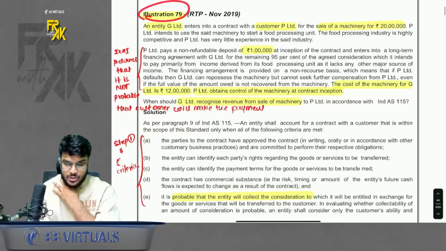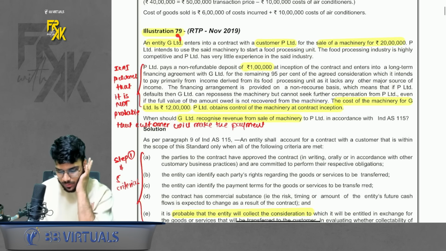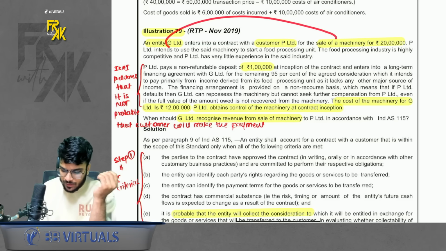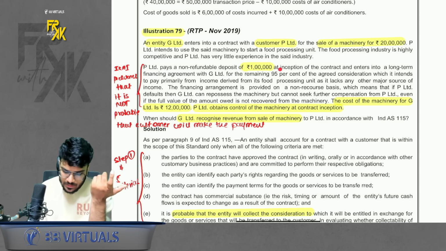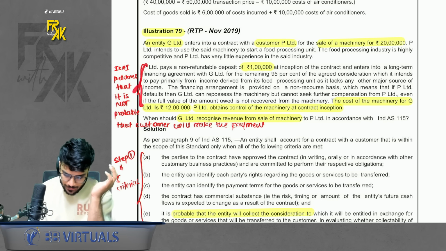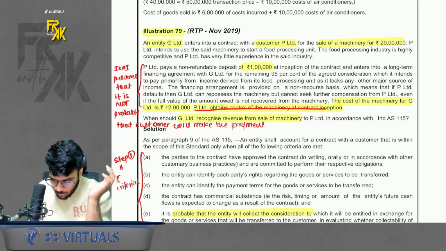79 is an interesting question. I'll just give a briefing of it. Not LDR, but a basic question. Basically we sell a machine on EMI basis. We sell a machine where we receive a down payment of 1 lakh and for the balance we are giving an EMI option to the customer. So here it says when to book the revenue and also mentions that the customer obtains control at the inception.